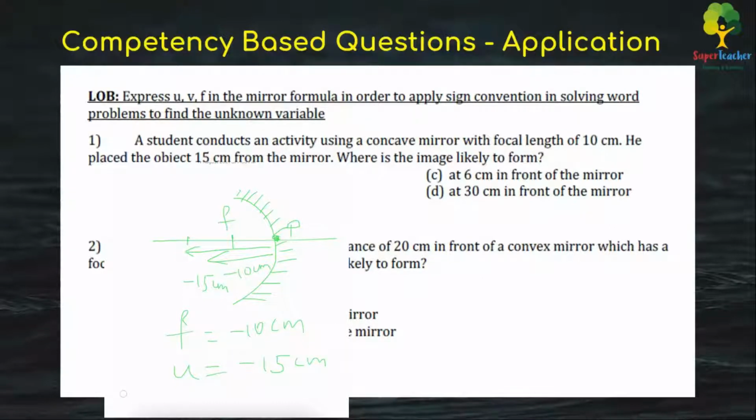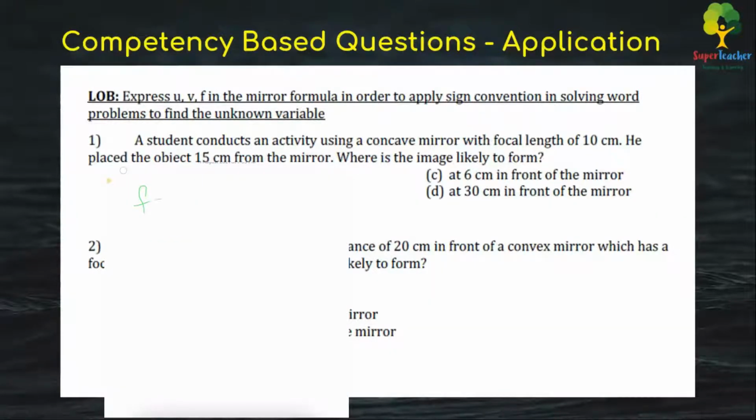So by using this mirror formula, that is 1 by f is equal to 1 by u plus 1 by v, we'll be able to calculate what v is equal to. f is minus 10 centimeters and u, the object distance, is minus 15 centimeters, if you remember our diagram. So we need to calculate v. So let's do that.